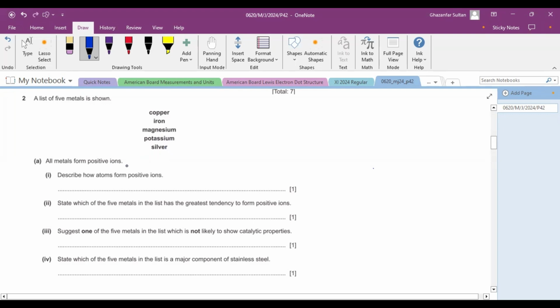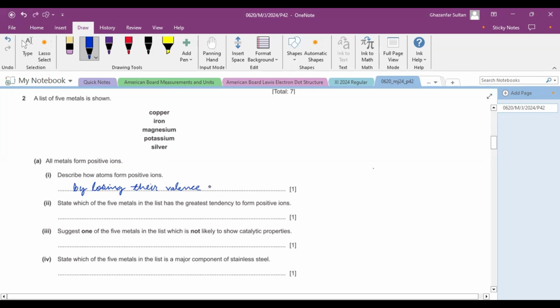All metals form positive ions. Yes, we know. Describe how atoms form positive ions. They're asking about how atoms form positive ions. So by loss of electrons, by losing their valence electrons or the electrons from the outer shell.